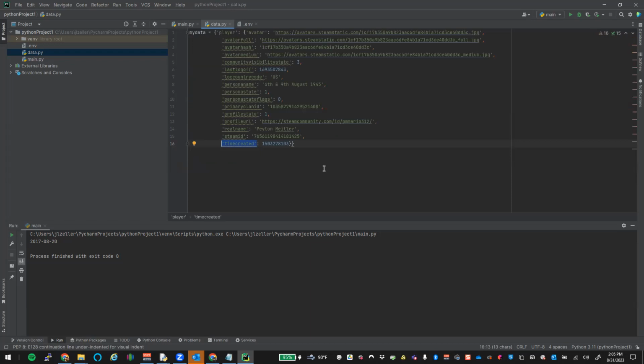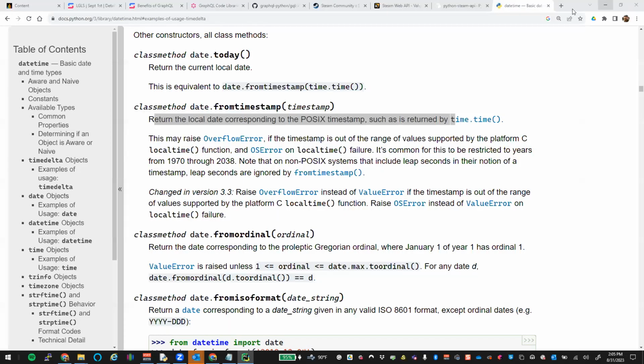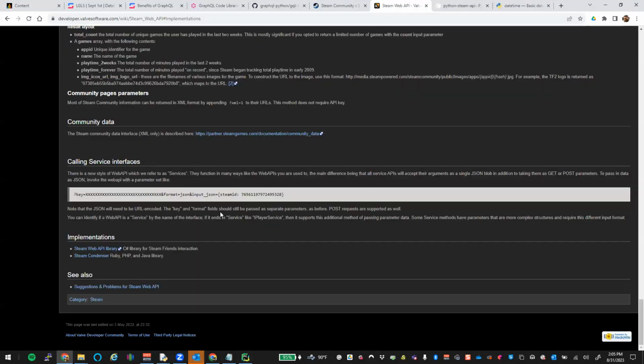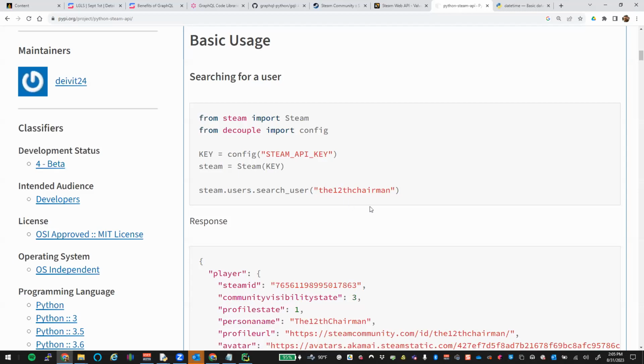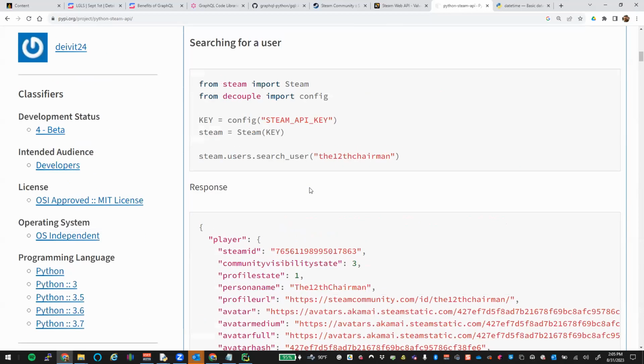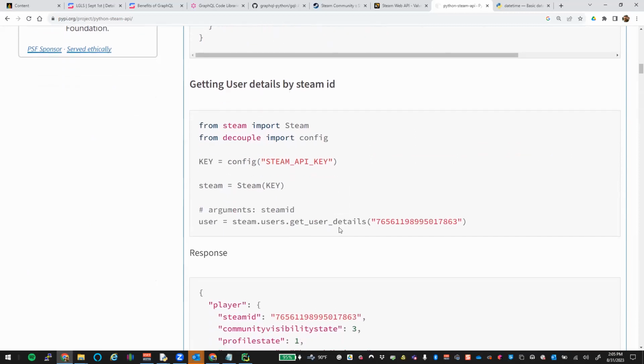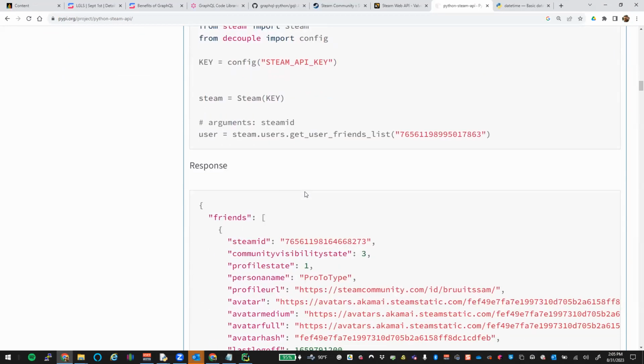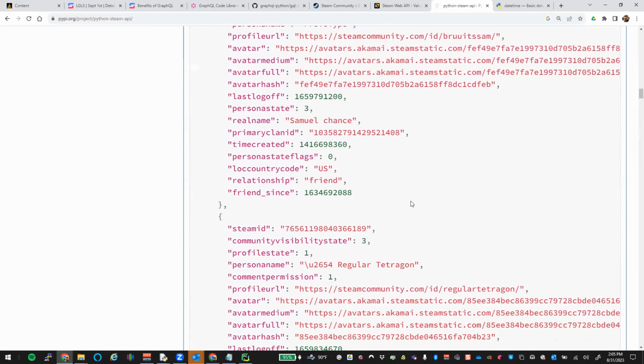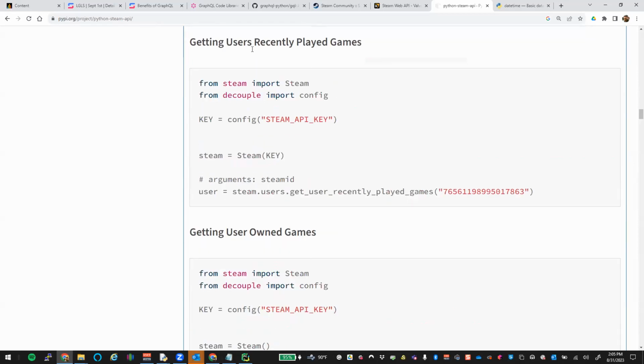If we look at the rest of his data, there's some other stuff in here like profile state 1, right? So what is profile state 1? Well, we need to go look at the API and find the documentation to say what that is. So we can see where we used search by the user. We could search by their ID. We could get their friends list. We could see their recently played games. That might be something you want to do. So we can store that.